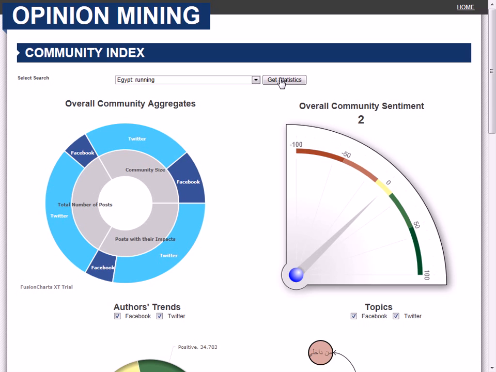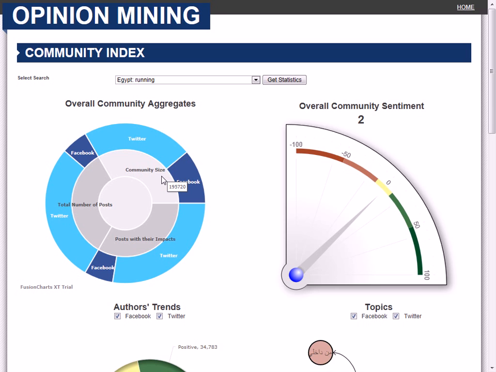The first chart on the top left shows community distribution over social networks. The total number of posts shows the raw count of posts retrieved from the social networks that match the defined search. And the posts with their impact sums up the impacts of each post we have crawled. The community size shows the raw number of authors contributing to that search.